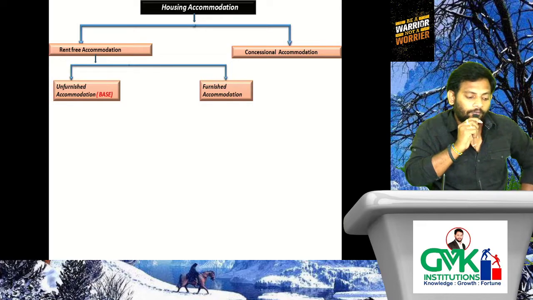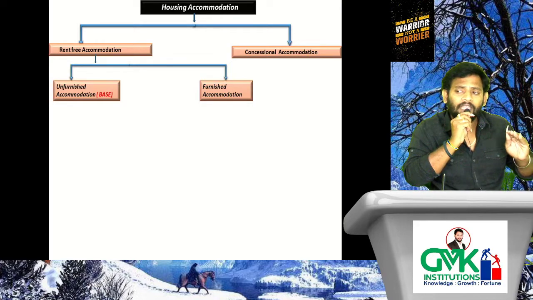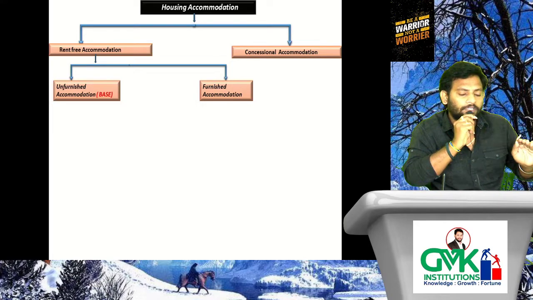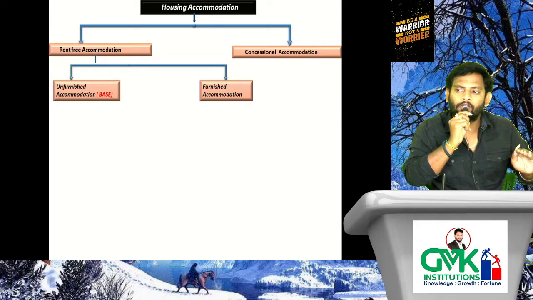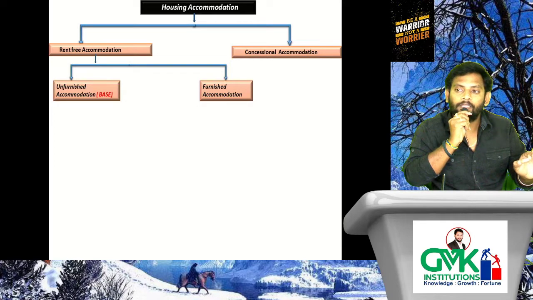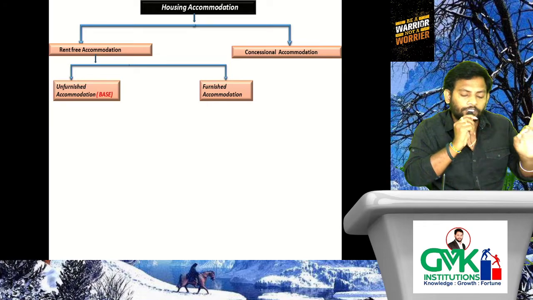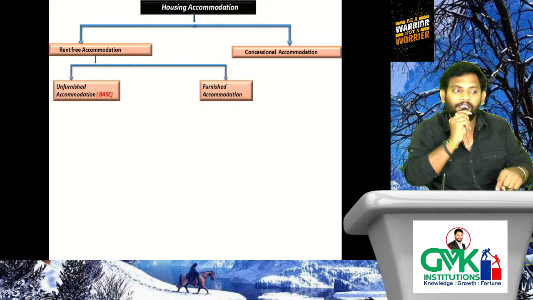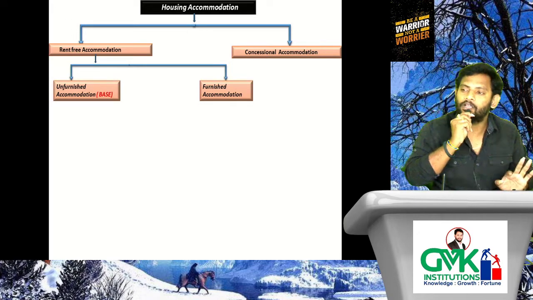When it comes to unfurnished accommodation, I have given one term there. What is the term? Base. Why have I given the term base? The procedure to determine the taxable value of benefit for unfurnished accommodation is the base to determine the taxable value of benefit for furnished as well as concessional accommodation.